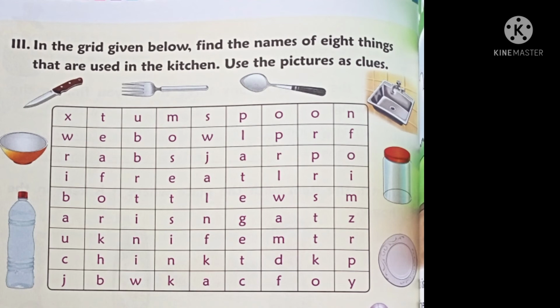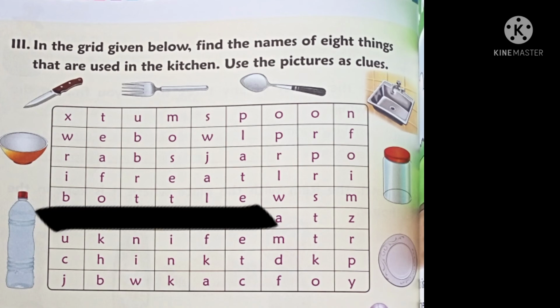Okay, here the letters are not placed properly. You have to round up where the name of that thing is. Okay, now I will show you one example. Observe once. See the first picture, there is a bottle. Okay, yes, in the grid there are the letters of bottle. You have to find where the letters are. Find out now. Yes, see, there is a bottle, B-O-T-T-L-E.